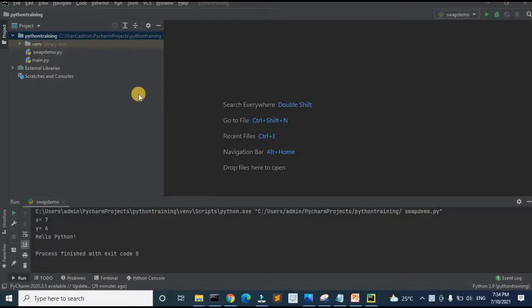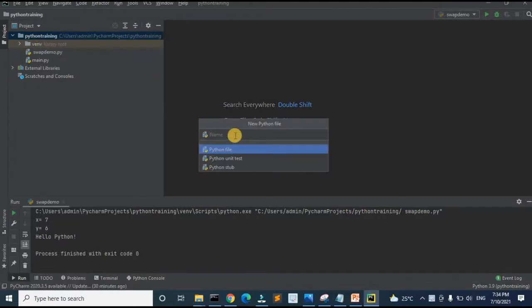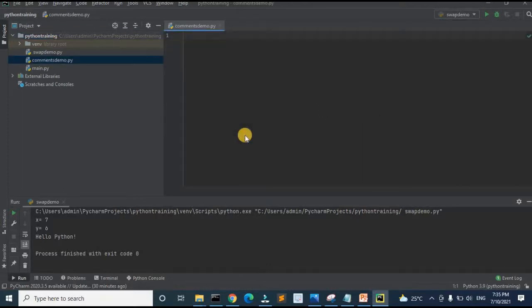Now let us try to understand these Python comments using a practical demo. For this, you need to open PyCharm IDE, then right click on your project, select New and Python file. It opens a new Python file dialog. Now enter a name for your Python code. Here I am giving my file name as comments demo and click on enter. The file gets created. Now let us try to understand single line comments. At the beginning of the code, I am starting with a single line comment: this is Python code for single line comments demo.